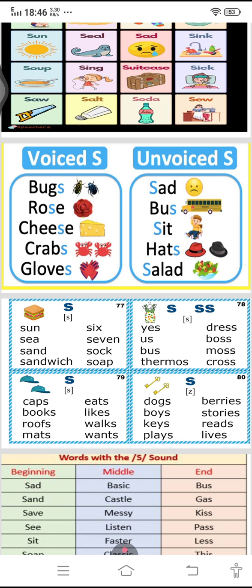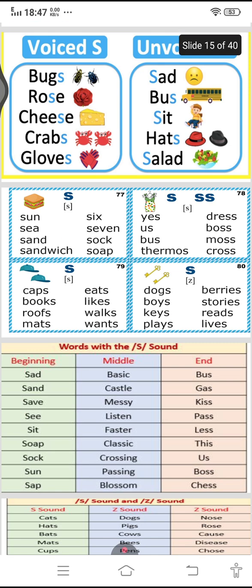And voiced sound of S: dogs. Observe the sound, Z sound. Dogs, boys, keys, plays, berries, stories, reads, lives. Both give you the Z sound, or we can say voiced sound.